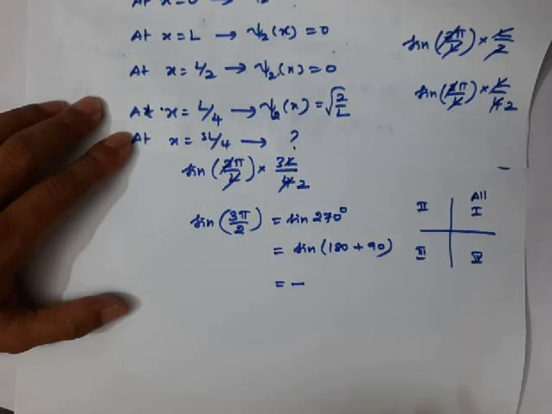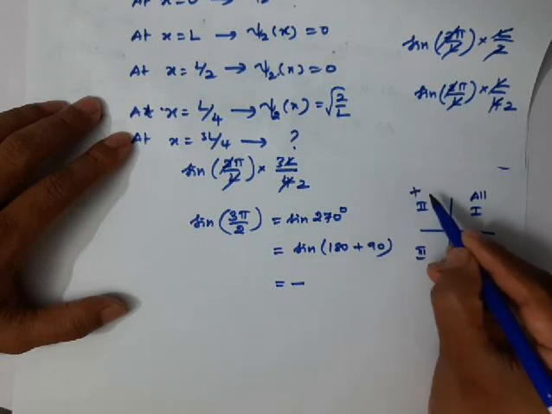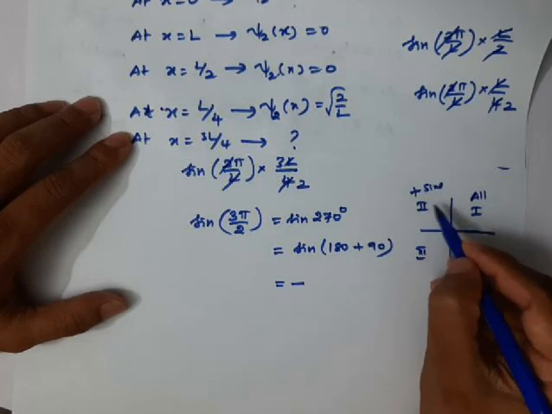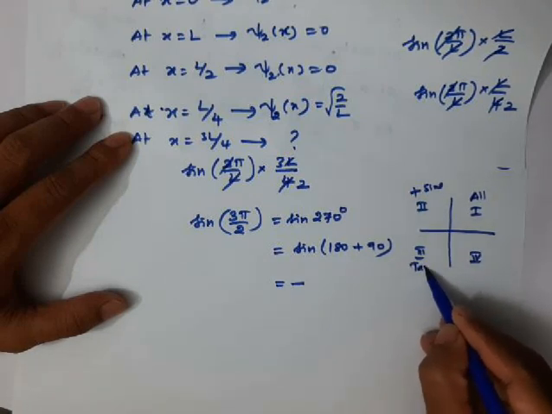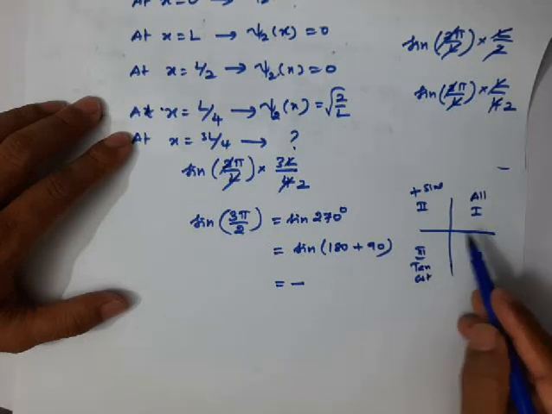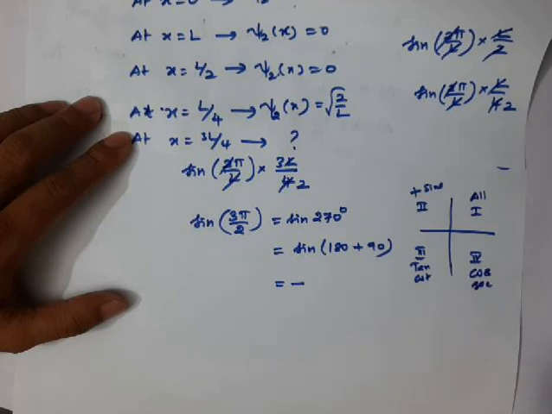All silver teacups, right? So in the second quadrant, sine value is positive, and cosecant value also positive. In the third quadrant, tan value is positive, cot value also positive. In the fourth quadrant, cos value is positive, and secant value also positive.